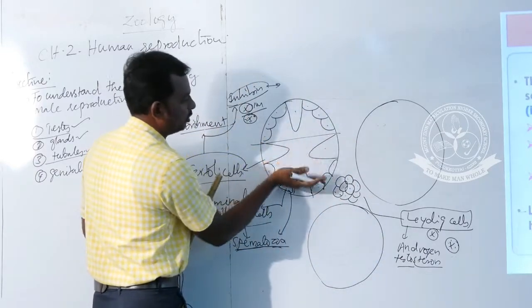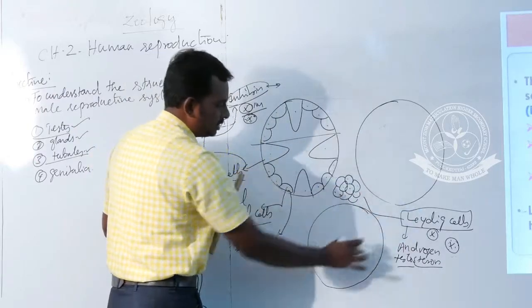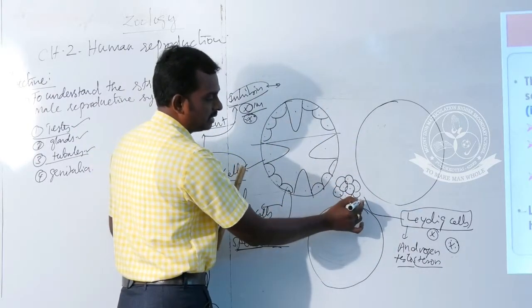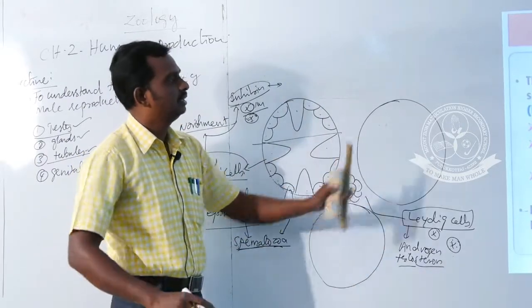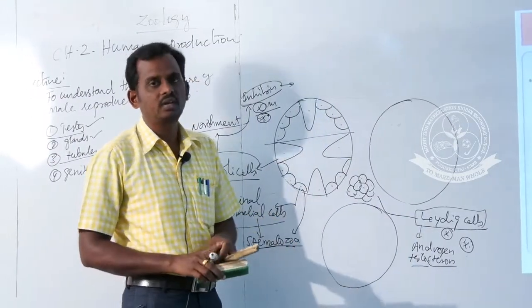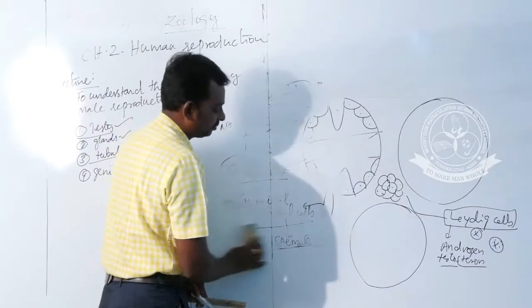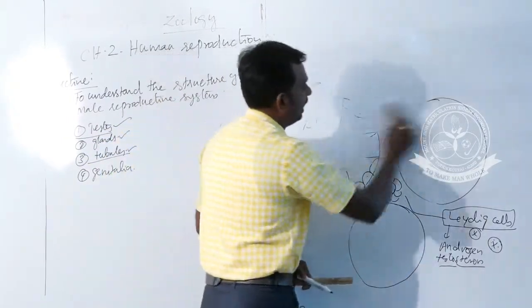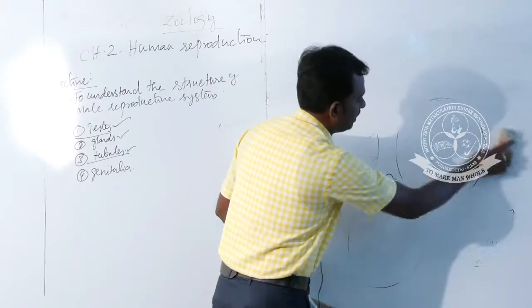You need not draw this entire diagram because it is partially given in your textbook. From here to here only is given, so you have to draw this part alone. But why am I drawing this entire diagram? Because you have to understand the location of Leydig cells. That's all, the structure of seminiferous tubules is over. Next, the last part of the male reproductive system is the various glands associated with the male reproductive system and their secretions.